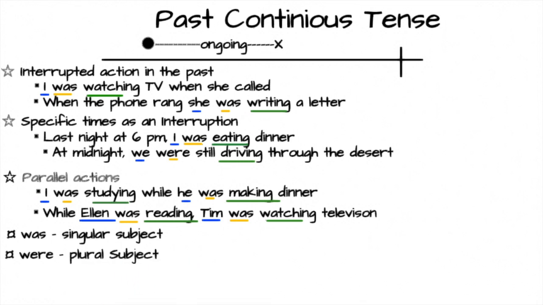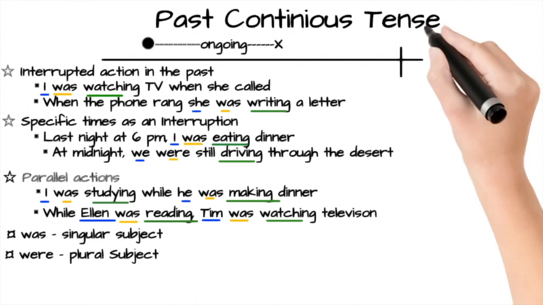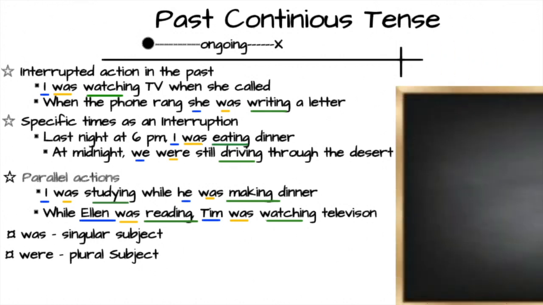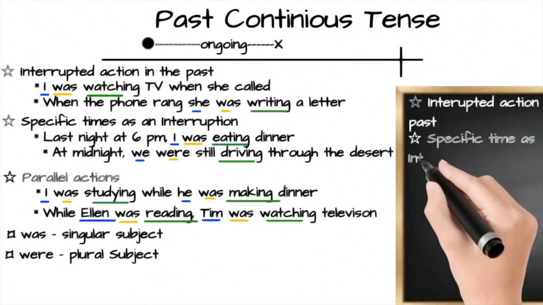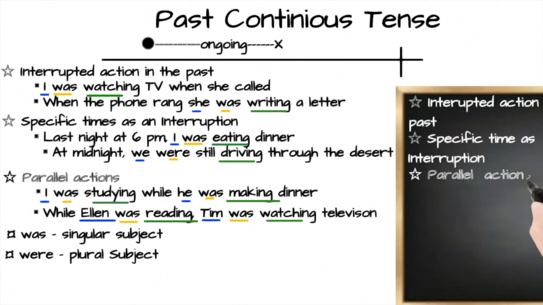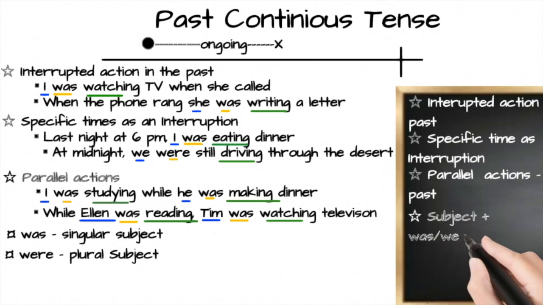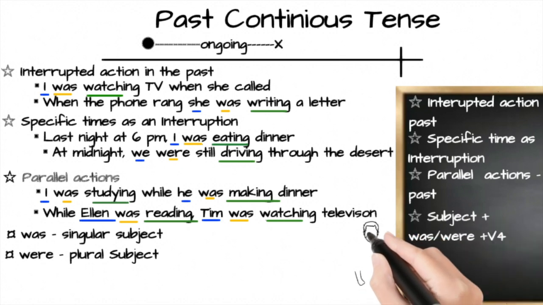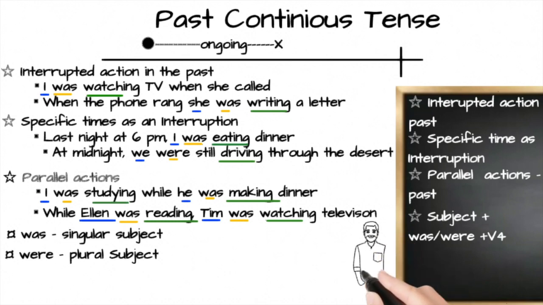Let's do a quick recap in past continuous tense. So we use the past continuous tense for interrupted action in the past, specific time as an interruption in the future, and parallel action. So the structure is subject plus was or were plus V4 form. I hope you have understood the past continuous tense.